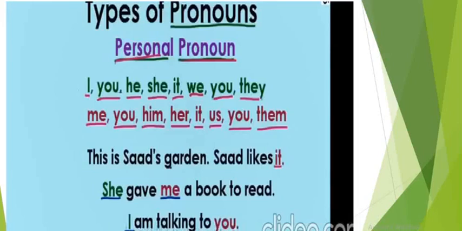So we have in green the subject pronouns, and in red over here we have the object pronouns. So these are the examples of pronouns. I hope the subject pronouns are clear to you and object pronouns are also clear to you. And let's move on towards the next example.